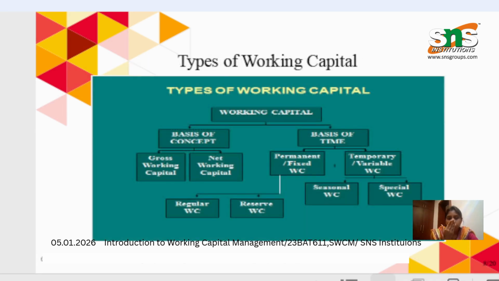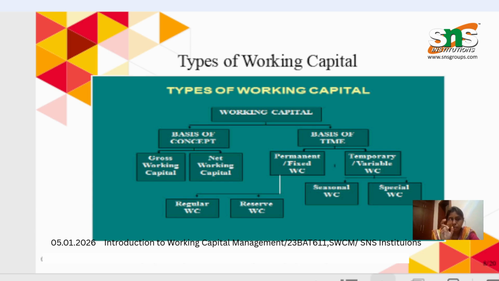The next is we are going to see the types of working capital. There are two bases: on the basis of concept and on the basis of time. On the basis of concept, we have gross working capital and net working capital, which we have already seen. In the case of the basis of time, we have two things: permanent working capital, that is fixed working capital, and the other one is variable working capital, which can also be called fluctuating working capital.